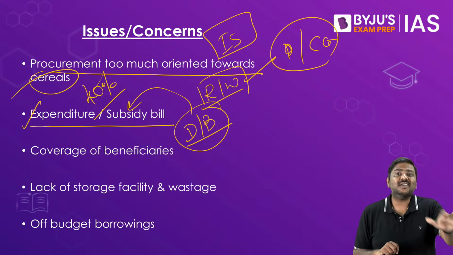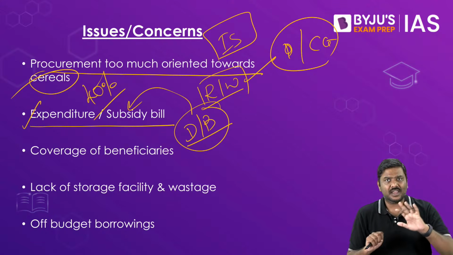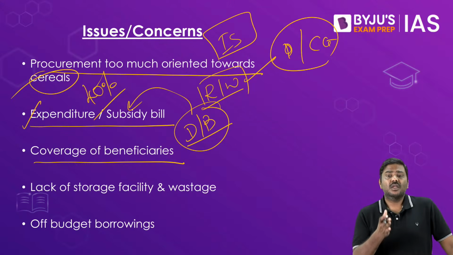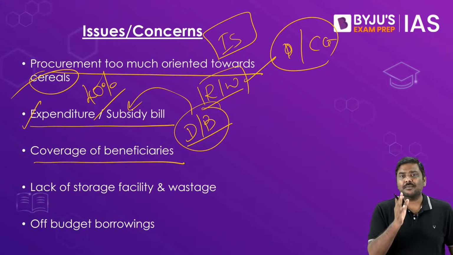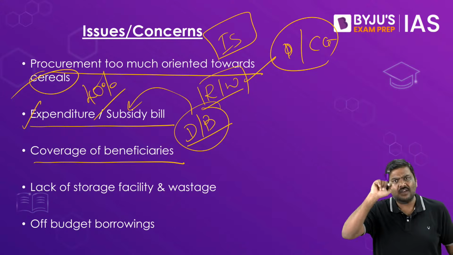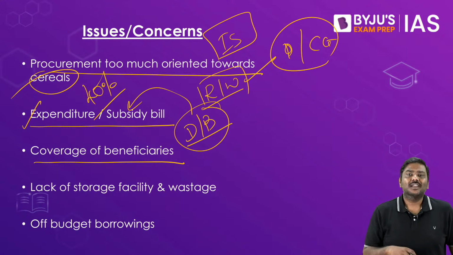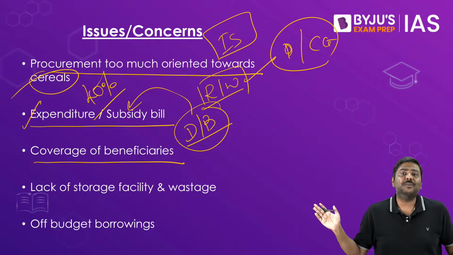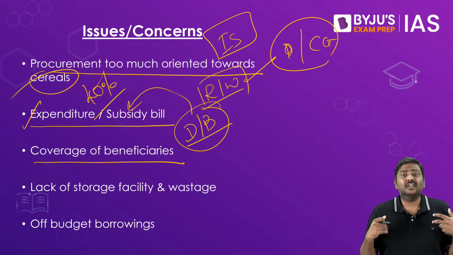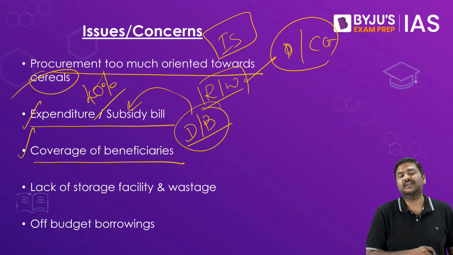In fact, there is one more current affairs point here. Government of India has asked the state governments to look into the coverage of beneficiaries under NFSA as such. The coverage of beneficiaries is also a problem. Why? The population that has been taken as a base to identify and cover the beneficiaries under NFSA is the 2011 population. But we are talking about the 2022 population, right? So don't you think the revision has to be done? Of course, yes. There are a lot of beneficiaries who have not been identified because of various issues. Now the government has to have a look at it.